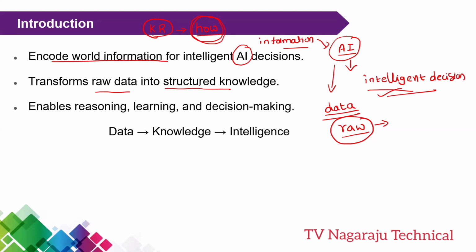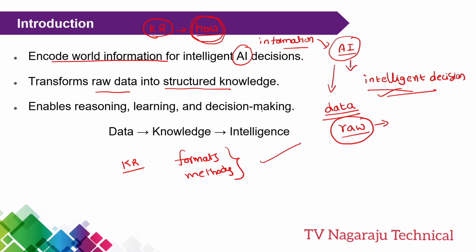Knowledge representation provides structured formats and methods for the organization of information. Once the information is organized clearly, the AI systems can solve problems, make decisions, and learn from new experiences. Now you understand what knowledge representation is.